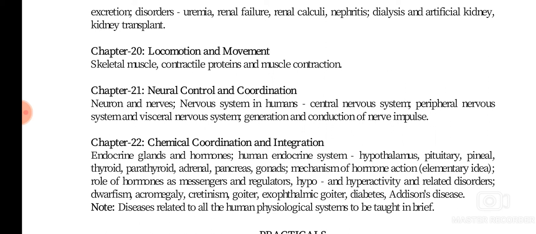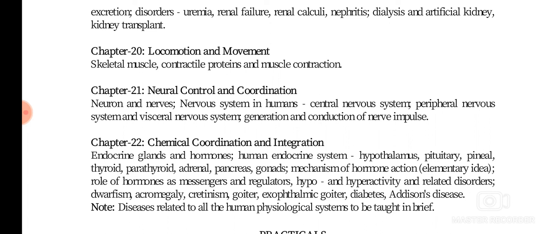Chapter 21 is about neural control and coordination. In this you will be studying the nervous system, central nervous system and peripheral nervous system, then generation and conduction of nerve impulse. The other topics are omitted from this.